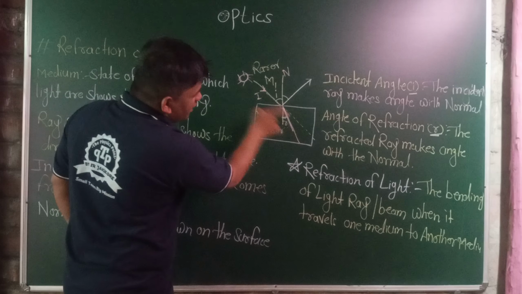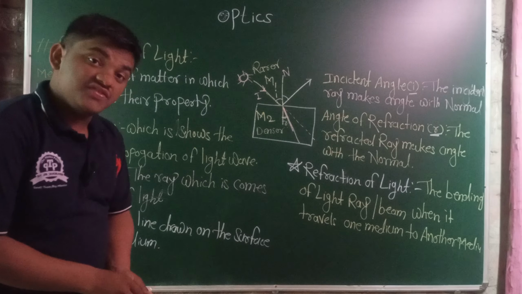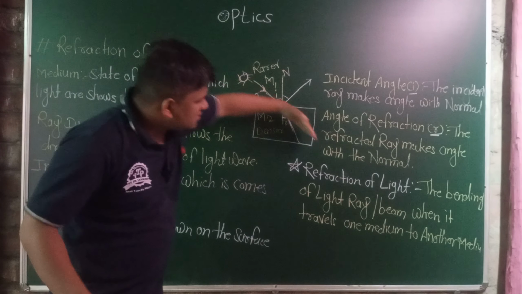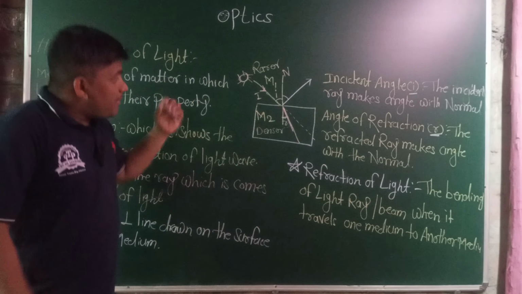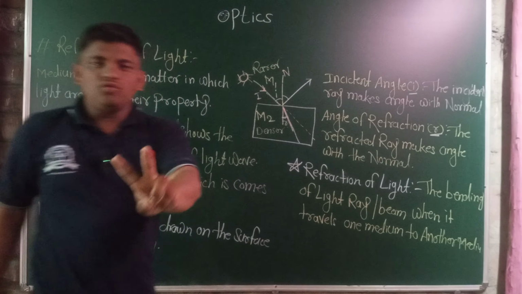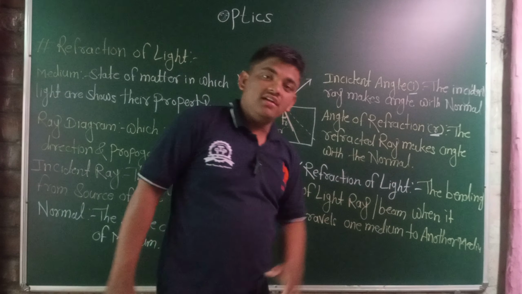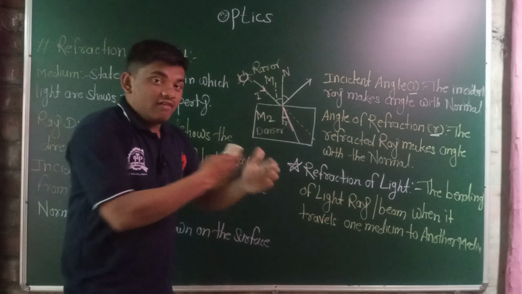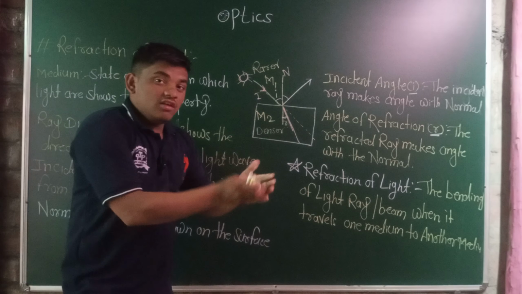This is the actual ray. When the light passes in a similar or same medium, there is a straight line which goes down. But this light is bent towards the normal. We want to see two conditions of the refraction of light when it travels from one medium to another medium. Okay, let's start. Again, discuss.